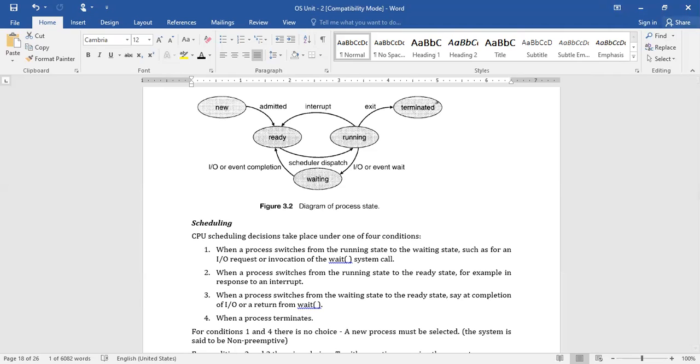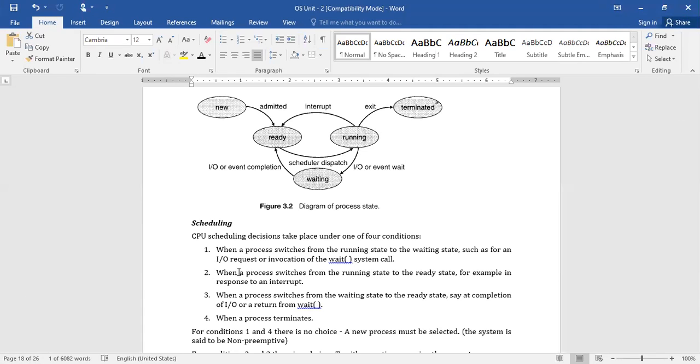That means it has to wait until the child process terminates. Until the completion of the execution of the child process, the parent process has to wait. Right? So for any one of these two reasons, the process is shifted from running state to waiting state.